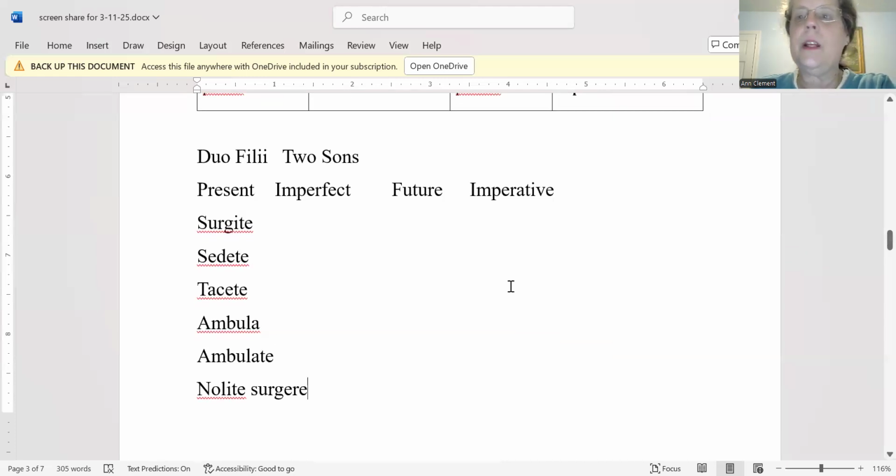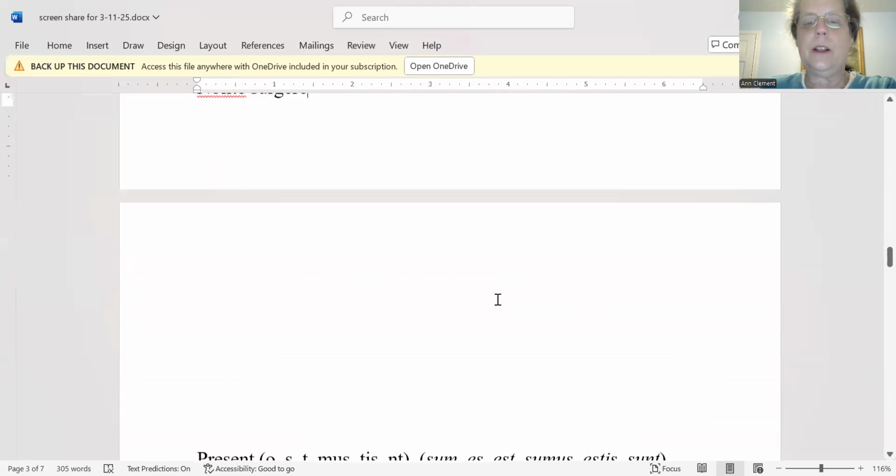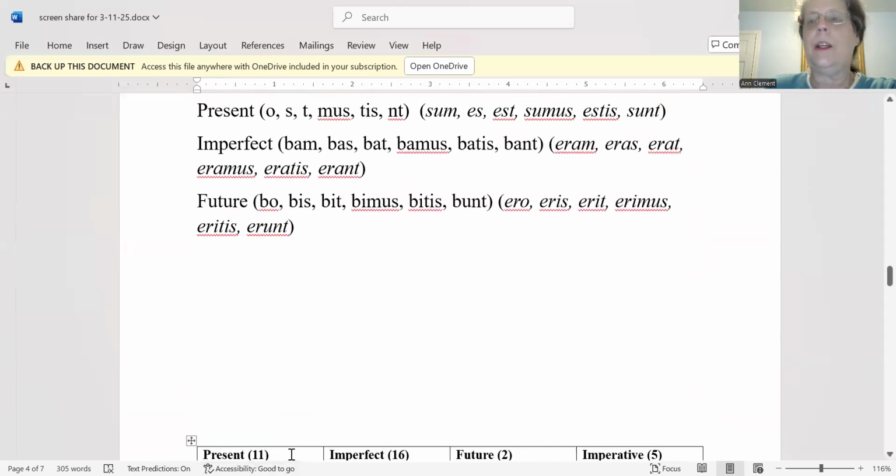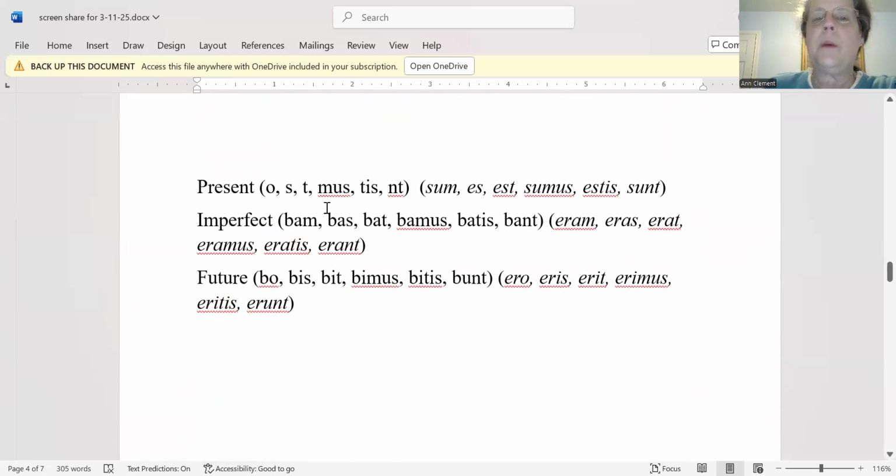Okay. All right, so go ahead. Again, let's pause the video, take a few minutes, go through the story. At the head of each column on your worksheet, it tells you how many of each tense there are to look for. So there are 11 in the present tense, 16 in the imperfect, 2 in the future, 5 in the imperative. Remember, here's what you're looking for. If it's an action verb in the present tense, you're looking for o, s, t, mus, tis, nt.